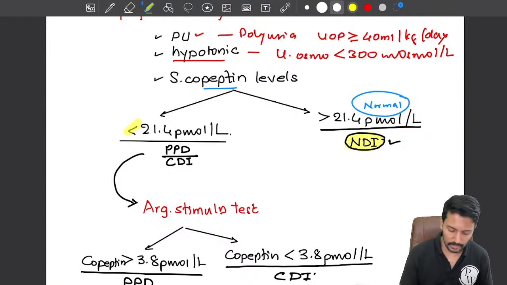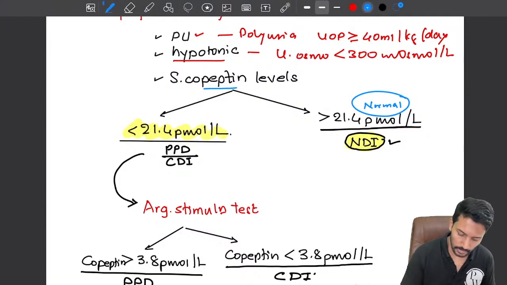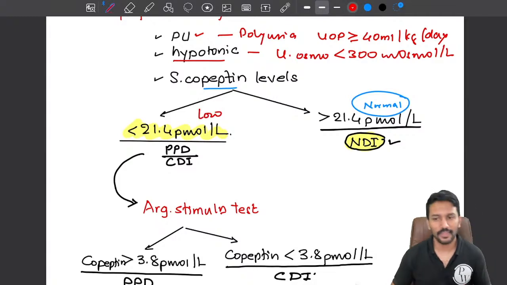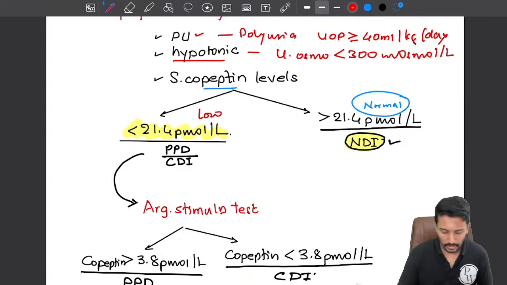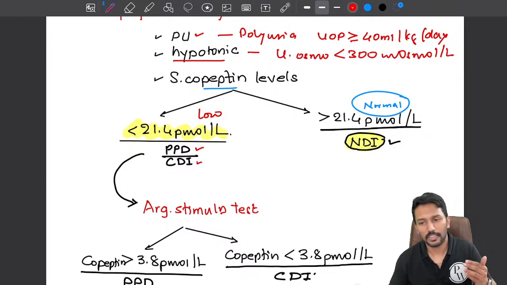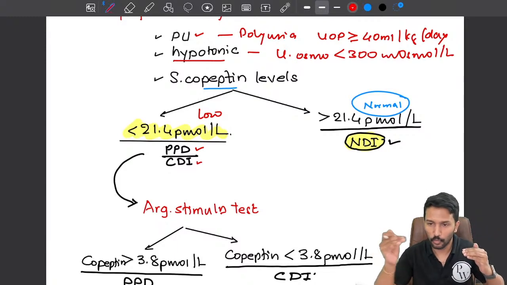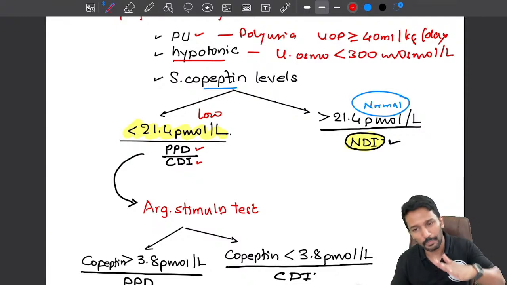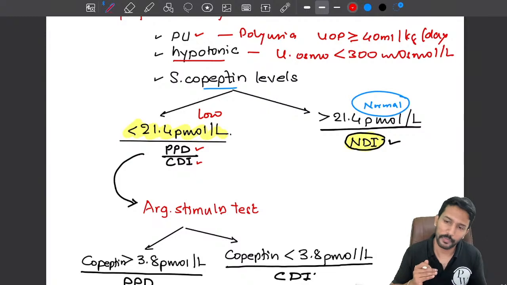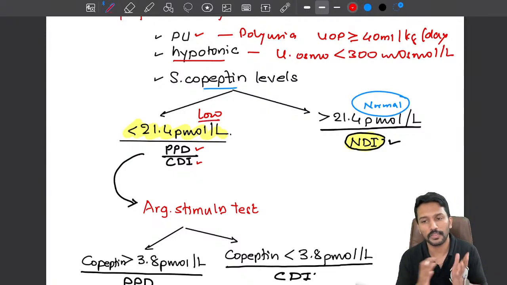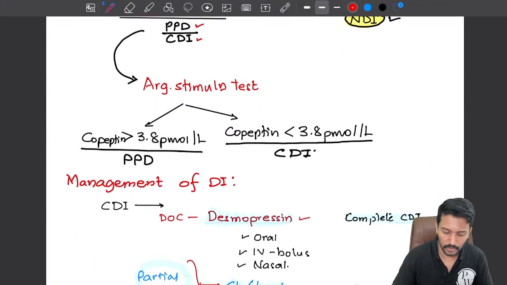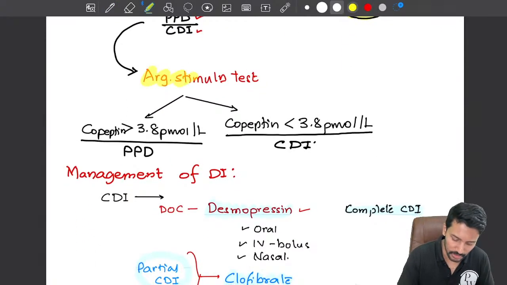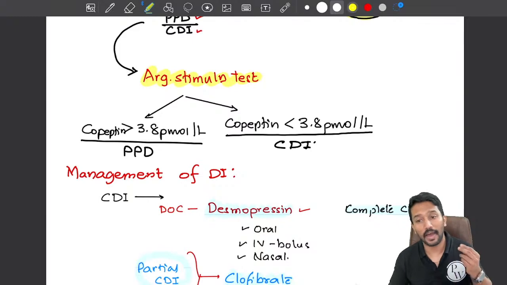But if copeptin levels are low, right? If they are low, then we have two differential diagnoses. It can be primary polydipsia or central diabetes insipidus. In central diabetes insipidus, vasopressin production is low. That is why copeptin level will be low. In primary polydipsia, the vasopressin production is suppressed because of increased drinking water. So copeptin production will also be suppressed. In both cases, copeptin level will be low. Now, how to differentiate between these two? To differentiate between these two, we do another test called the arginine stimulation test. So we will give arginine.